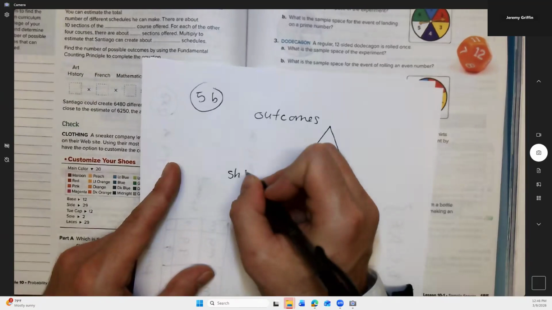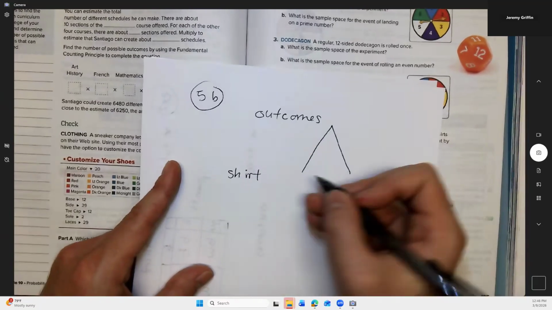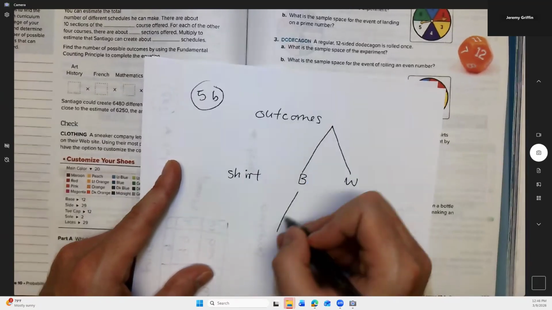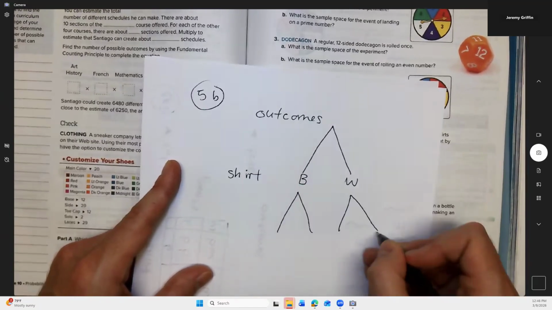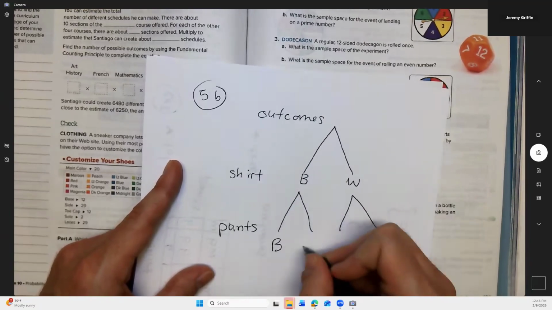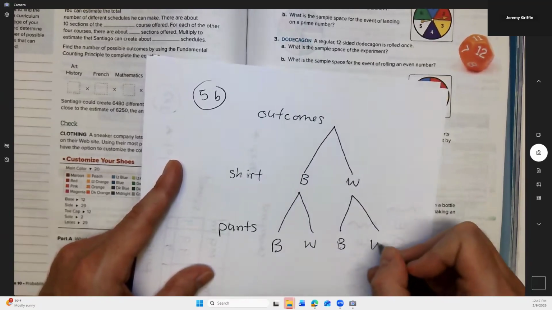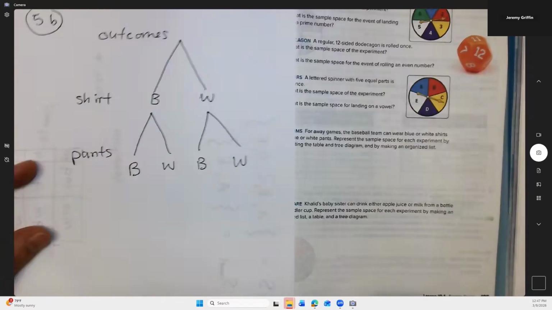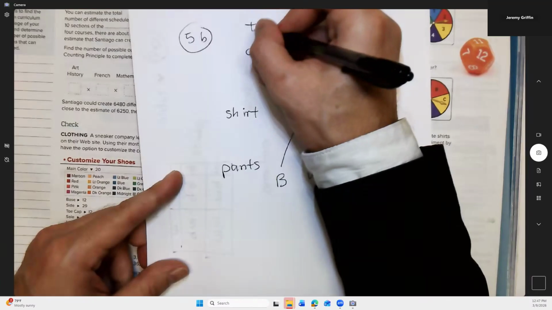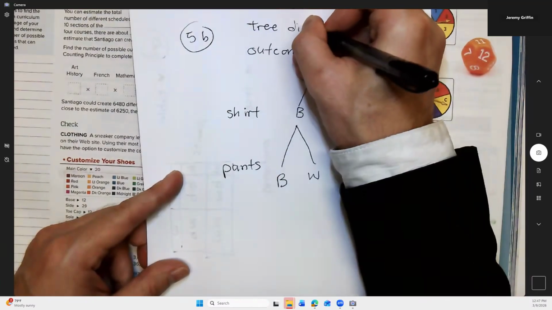Let's go shirt. Okay. Now you can choose either a blue shirt or a white shirt. Okay. And then it's going to branch off from there to pants. You can choose either a blue or white set of pants. Okay. So then that leads to, well, the organized list. Okay. So this is the tree diagram.